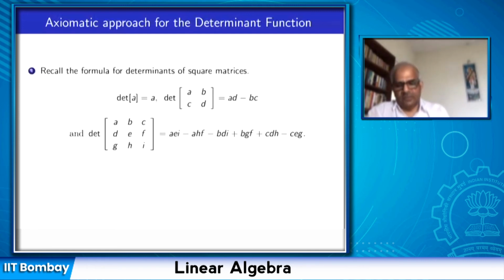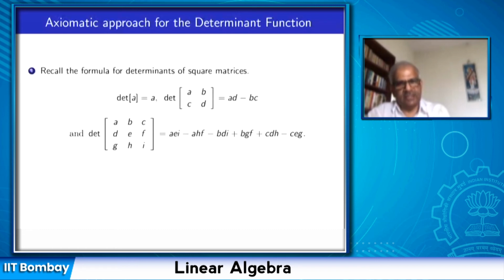The determinant of a 1 by 1 matrix consisting of 1 entry A is A. Okay? And by convention, if a matrix has 0 rows and 0 columns, that means there is no entry, then by convention its determinant is supposed to be 1. Okay, it's just by convention. The determinant of a 2 by 2 matrix whose row vectors are (A, B) and (C, D) is AD minus BC, and then the determinant of a 3 by 3 matrix has these 6 terms, right?